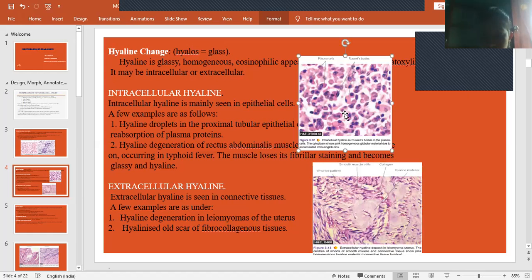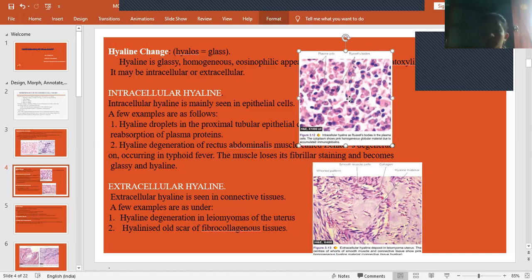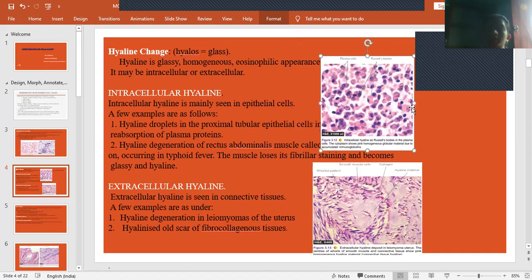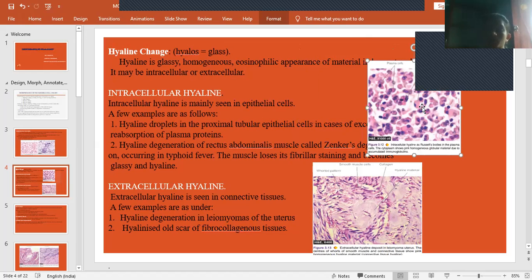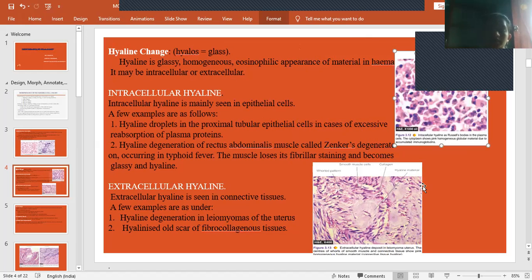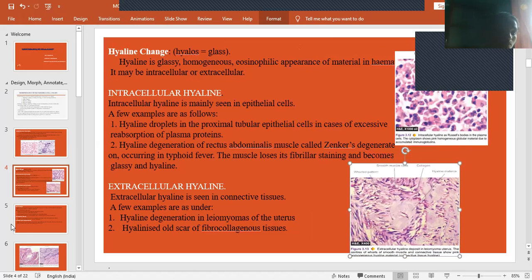Clear? In this, the pink colored thing shows hyaline changes. That soft, glassy-like appearance shows hyaline changes. Clear? And next, the other is